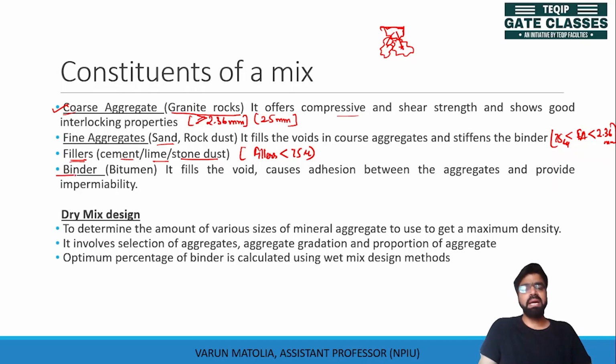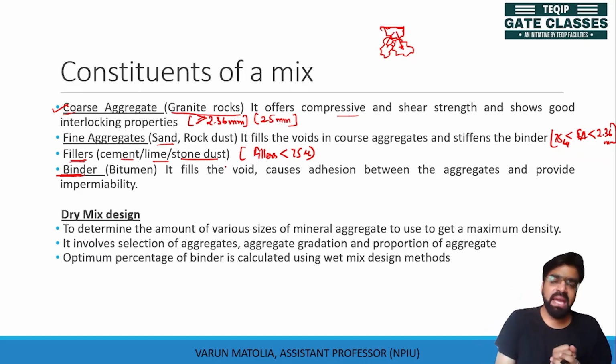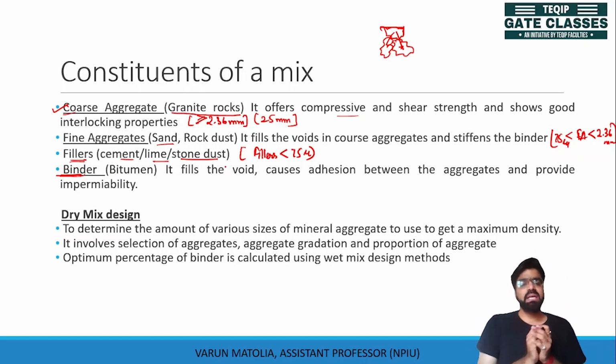And we use binder. Binder fills the remaining voids and coats the aggregate in order to provide cohesion or adhesion. It also makes the pavement impermeable, because we cannot allow water to pass through.